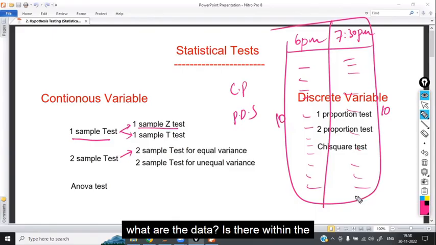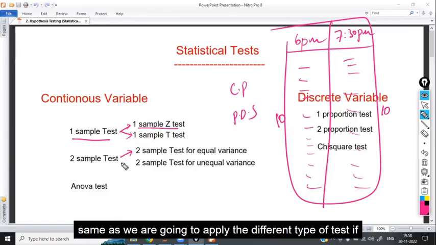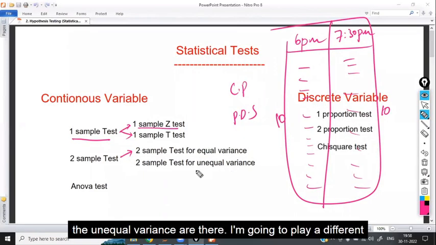Now, whatever the data is, if the variances are the same, meaning the variation is the same, we are going to apply one type of test. If unequal variances are there, I am going to apply a different test.